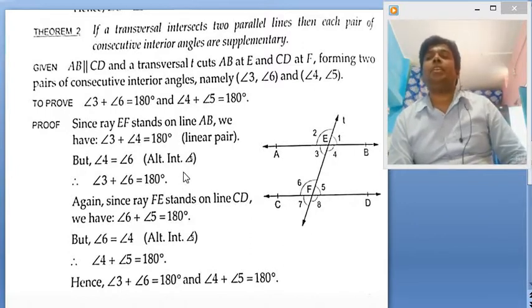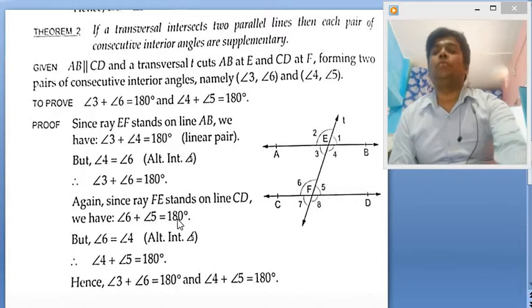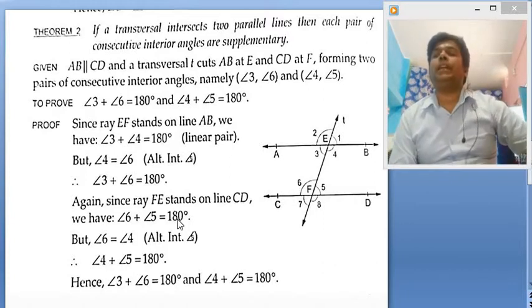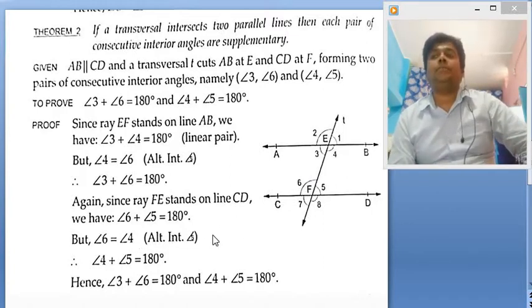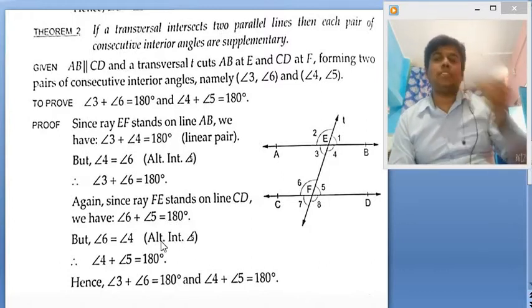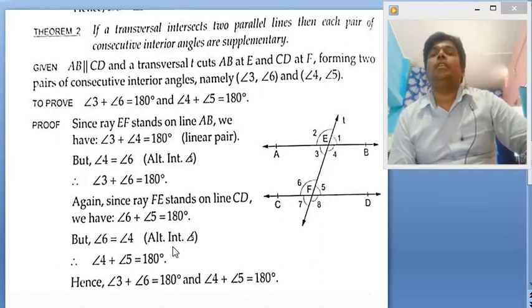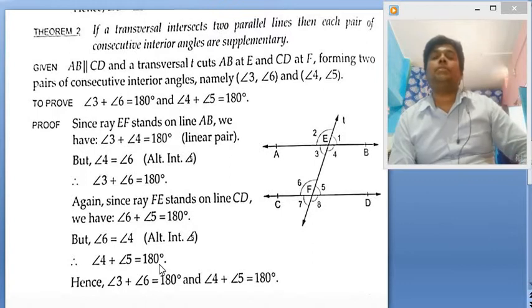And in the same way, the ray EF stands on line CD, and that's why angle 5 plus angle 6 form a linear pair. So when we add angle 6 and angle 5, it will be 180 degrees. But again here angle 4 and angle 6 are equal because they are alternate interior angles. So replace angle 6 with 4 here, what will we get? Angle 4 plus angle 5 is equal to 180 degrees.